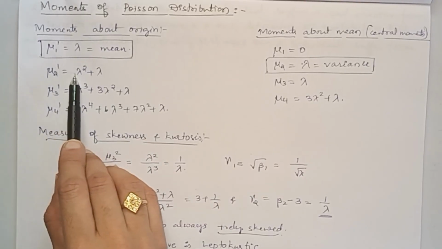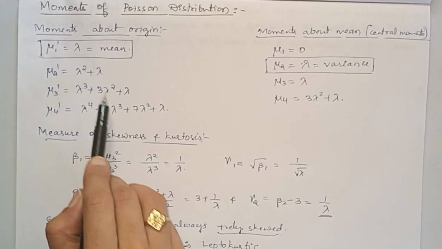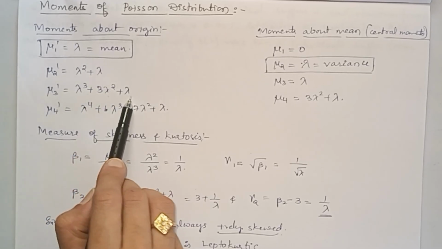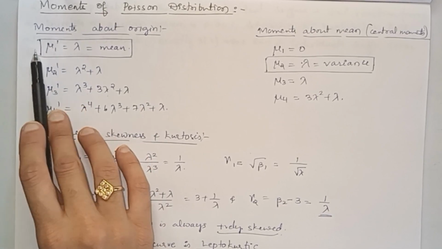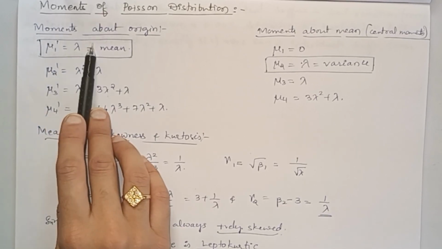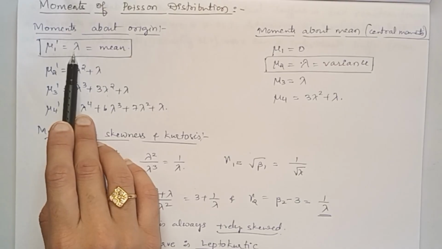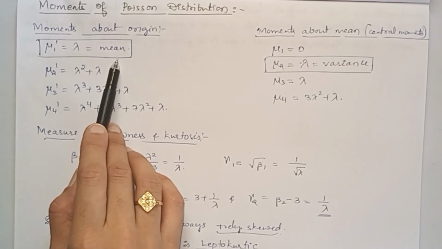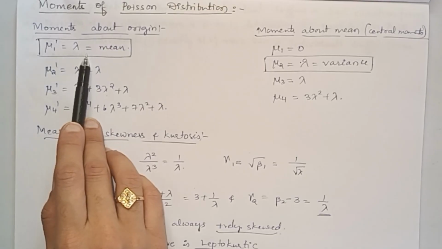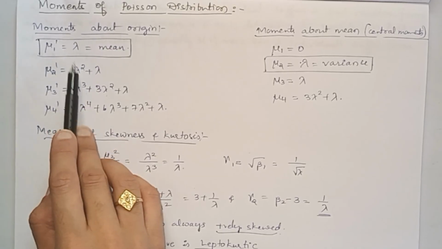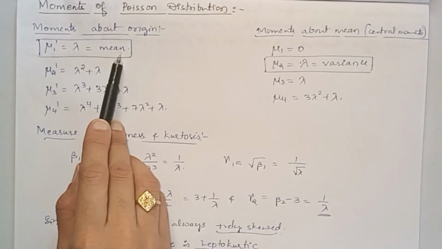Mu2 dash equals lambda square plus lambda. Mu3 dash is lambda cube plus 3 lambda square plus lambda. Mu4 dash is this value. Out of which the first moment about origin is the mean. So this gives you mean equal to lambda. Here you have to remember the formula: mean equals lambda. That helps you to find out the parameter lambda of Poisson distribution. Lambda is calculated using this mean.